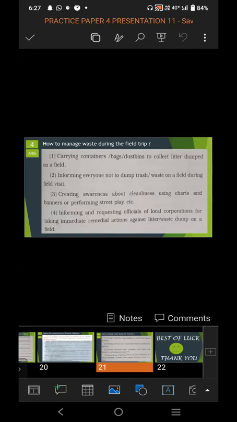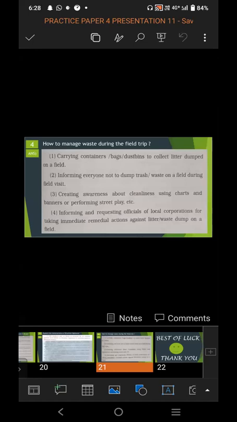First point, carrying container, bag, dustbin to collect litter, dump on the field. You should carry a container or a bag or a dustbin to collect all the litter or the waste material you have to throw away, that you will dump in the container or the bags or the dustbin, so that you should not throw it on the road.